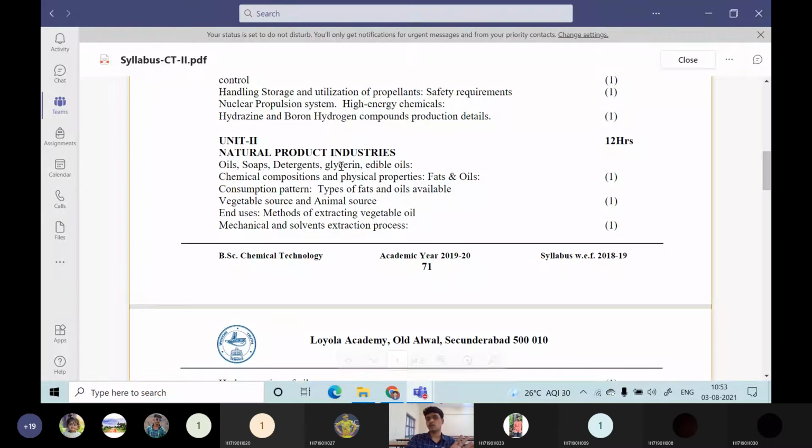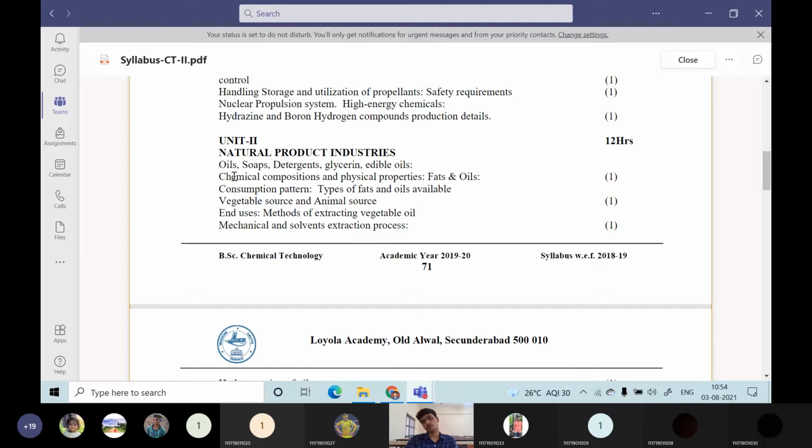Then detergent. Whenever you are manufacturing soap, a byproduct will be glycerin. Whenever you are manufacturing oil, there will be edible and non-edible oil. Edible means popularly known as eatable oils. Non-edible means they are not at all eatable oils. We don't utilize them for domestic purposes or our consumption. Then the topic will be the chemical composition and physical properties of fats and oils.